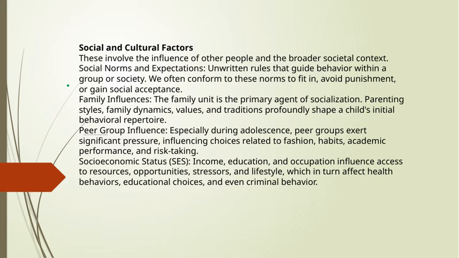Family influences. The family unit is the primary agent of socialization. Parenting styles, family dynamics, values, and traditions profoundly shape a child's initial behavioral repertoire. Peer group influence. Especially during adolescence, peer groups exert significant pressure, influencing choices related to fashion, habits, academic performance, and risk-taking.